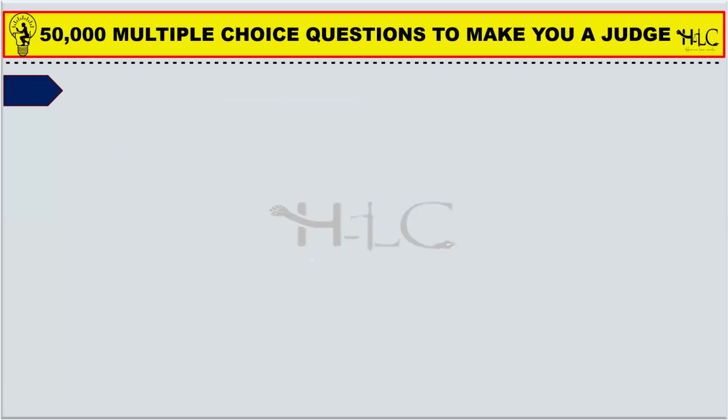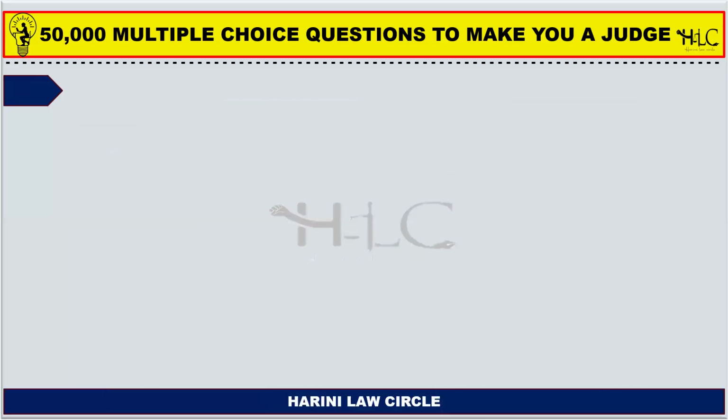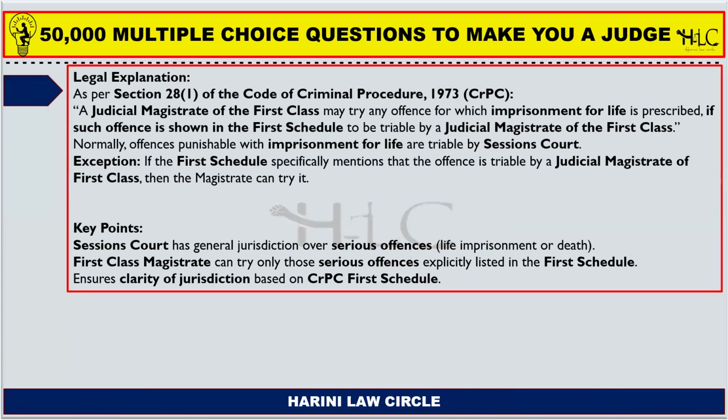If it is not shown in the first schedule of the Criminal Procedure Code as triable by the judicial magistrate of first class, then such offences involving imprisonment for life cannot be tried by him. I hope you understand the links. As per section 28 subsection 1 of the Code of Criminal Procedure, a judicial magistrate of first class may try any offence for which imprisonment for life is prescribed if such offence is shown in the first schedule to be triable by a judicial magistrate of first class.